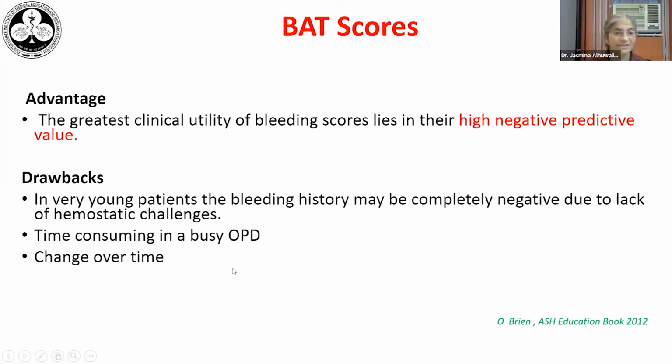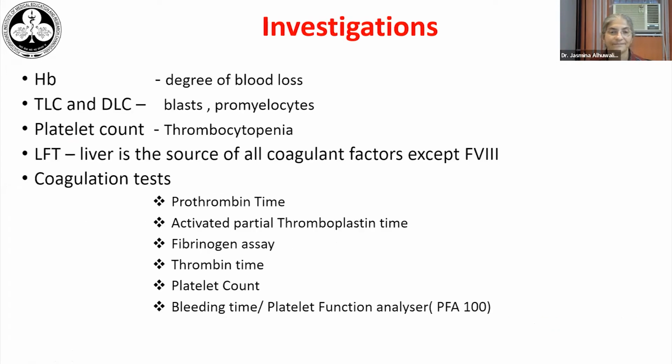But the disadvantage is that in very young patients, the bleeding history may be completely negative due to lack of adequate hemostatic challenges. In a time-consuming busy OPD, a BAT score evaluation may take anything as much as 20 minutes, which is really a big challenge. So it needs to be abbreviated and may not be possible each time. And the BAT score is dynamic. It changes over time. With the next bleed that the individual has, the BAT score may increase.